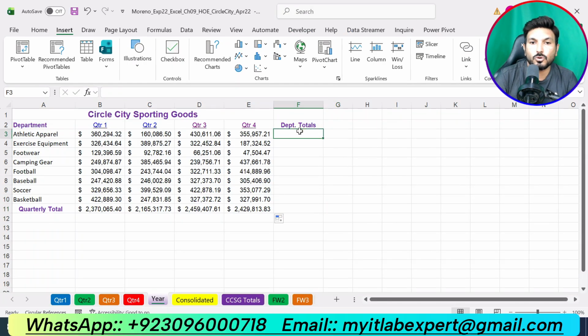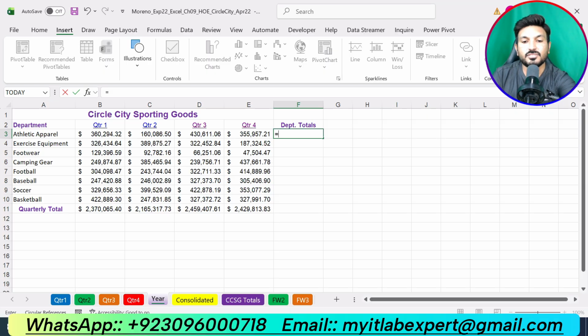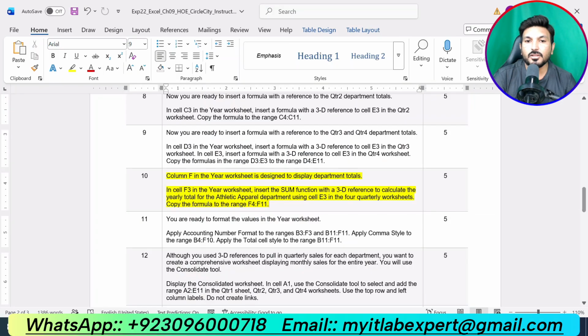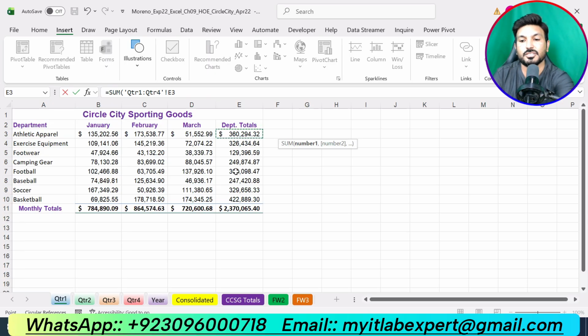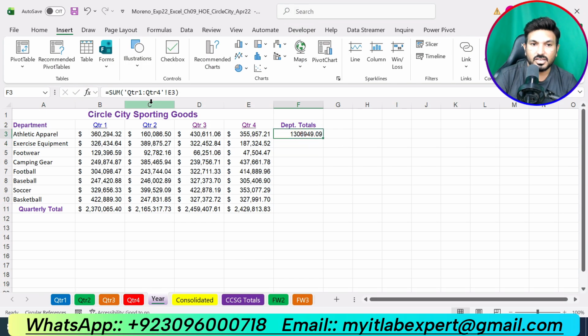So we are supposed to go to cell F3. We will type equal sign. We will type sum function. Double click on that. Now we are supposed to go to quarter 1 worksheet. Press and hold the shift button and click on the quarter 4 worksheet and select cell E3. Now this will sum all the values for the cell E3 in quarter 1, quarter 2, quarter 3 and quarter 4 worksheet. So we will get the result like this one. So it is adding quarter 1 up to quarter 4 cell E3.